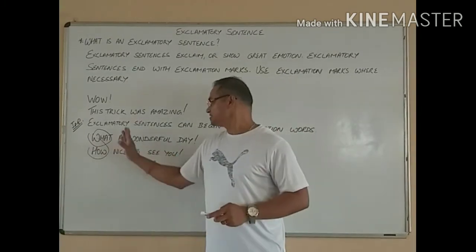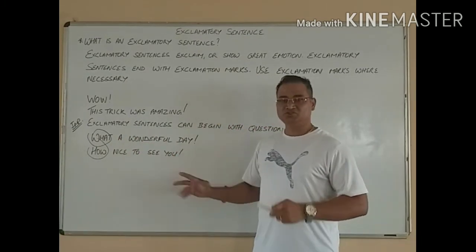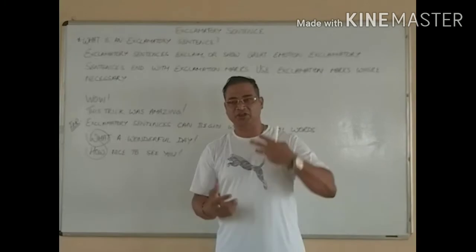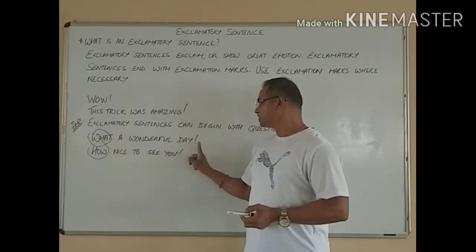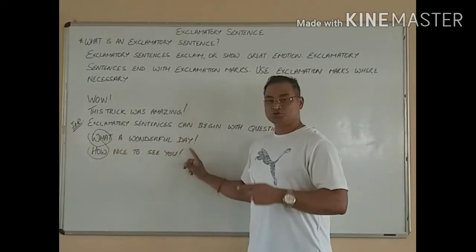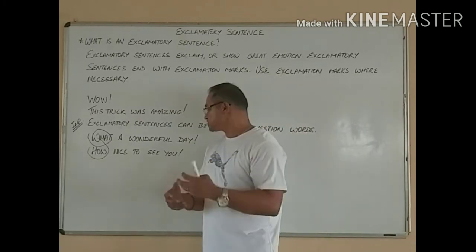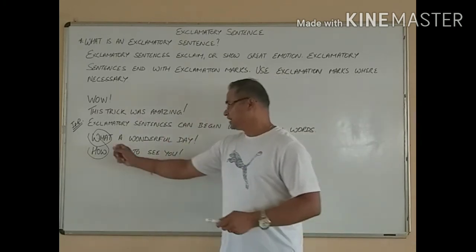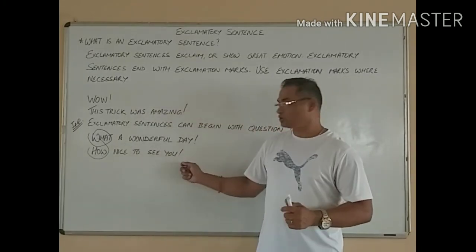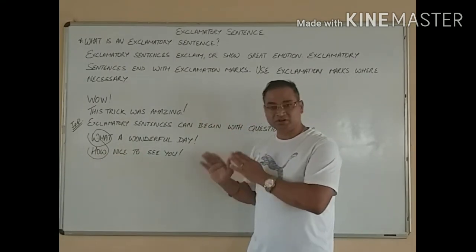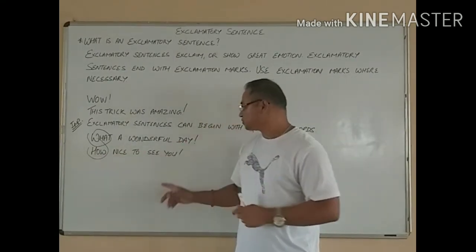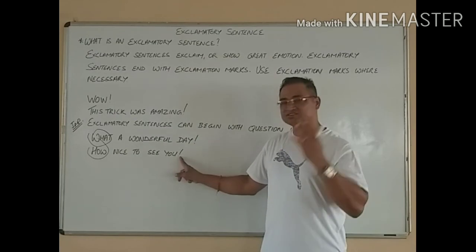So what a wonderful day is showing some emotion on that beautiful day at the end of it. What a wonderful day ends with an exclamation mark, showing the emotion, showing the expression of that wonderful day. And how nice to see you is also like a question, but you're surprised to see the person at that particular moment. So we end it with an exclamation mark.